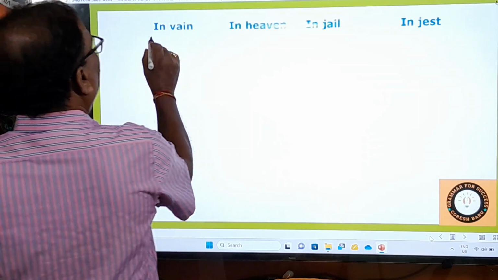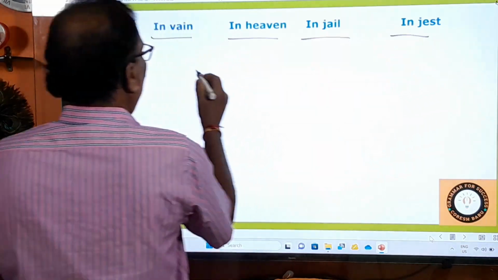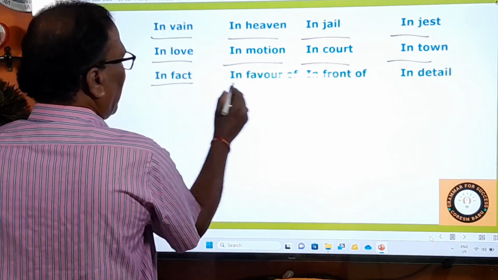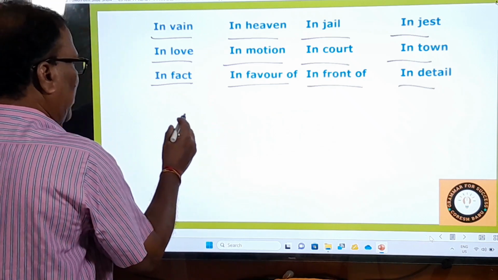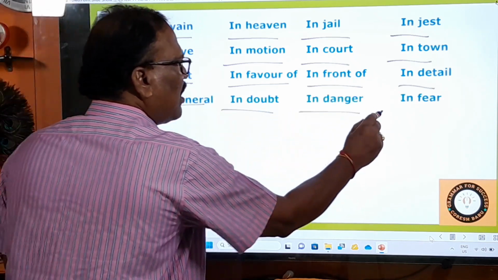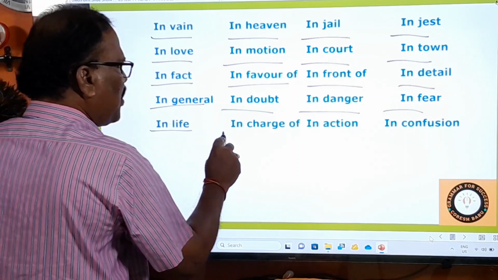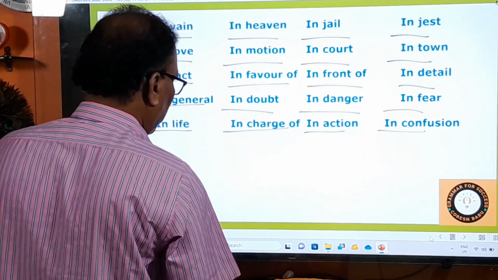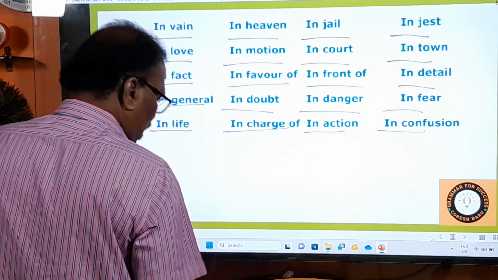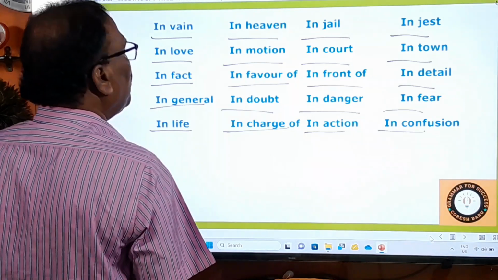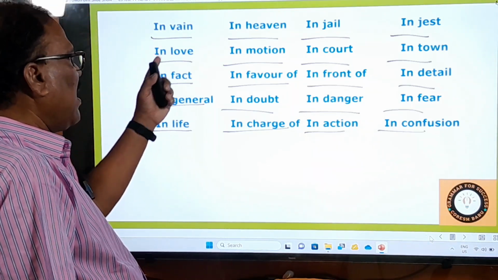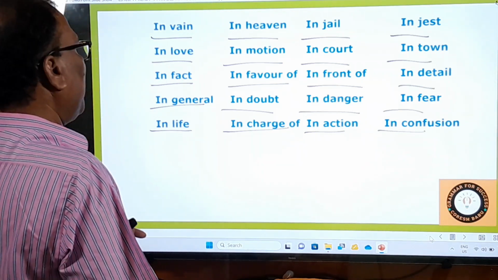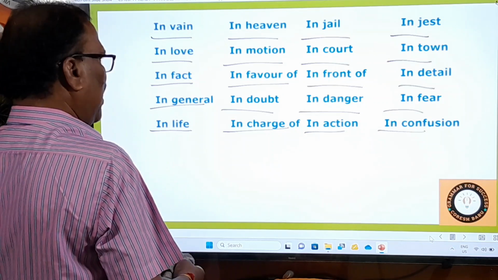Some more words: in vain, in heaven, in jail, in just. Okay, and then in love, in motion, in court, in town, right? And in fact, in favor of, in front of, in detail. Very quickly. In general, in doubt, in danger, in fear. Okay, and then come in life, in charge of, in action, in confusion. Okay, right. And here, in all these phrases, we don't use any article. In the previous slide and in this slide, you have come across the phrases beginning with in. In all these phrases we don't use any article, right?